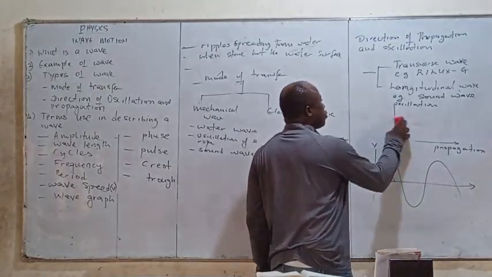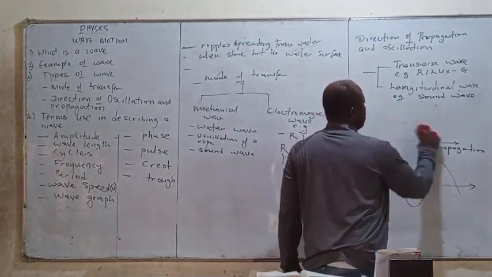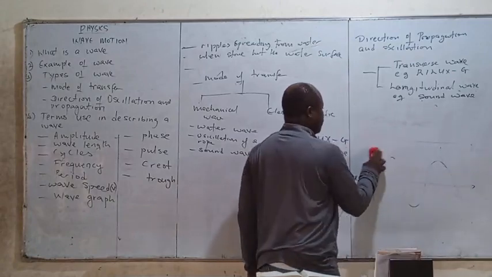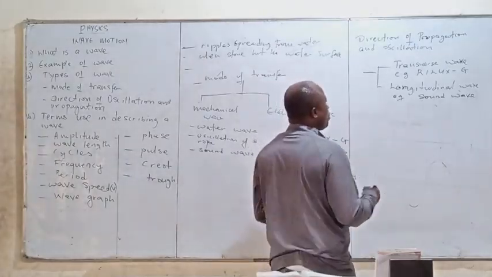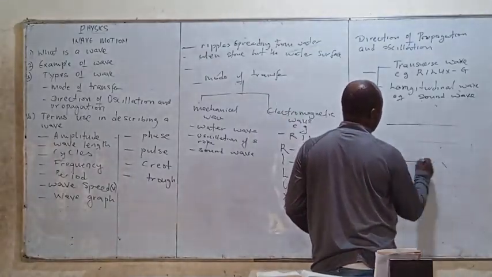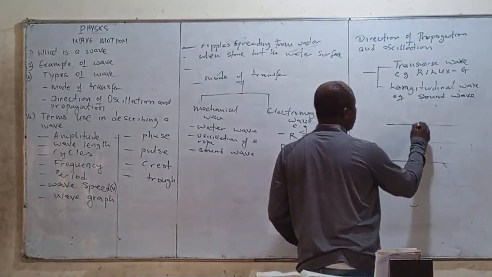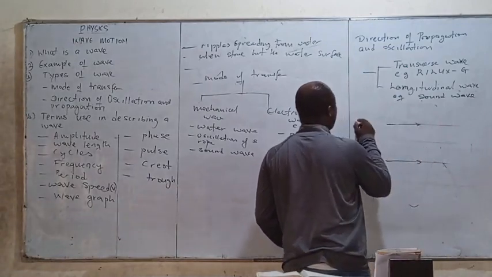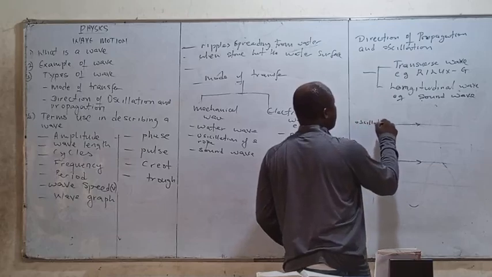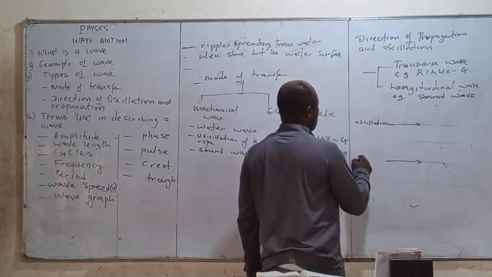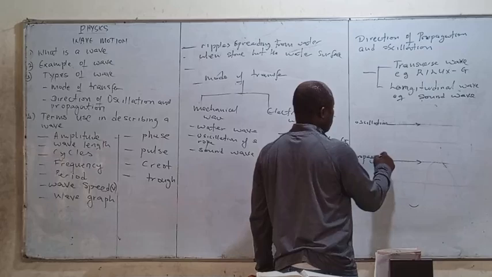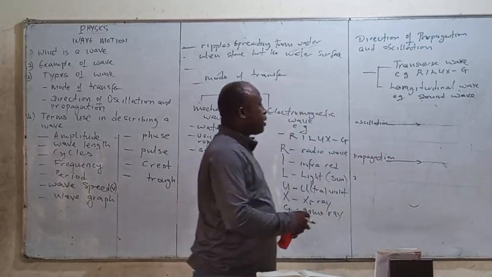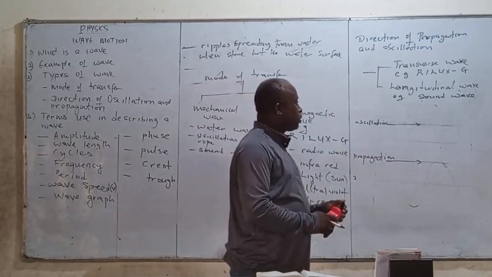Let's use a diagram to represent longitudinal wave. In longitudinal wave here, we see that they are parallel. There are two parallel lines. Oscillation is parallel to what? Propagation. So that is that.